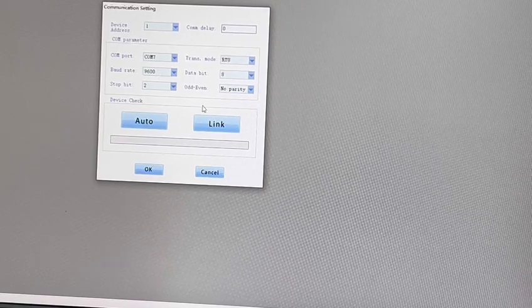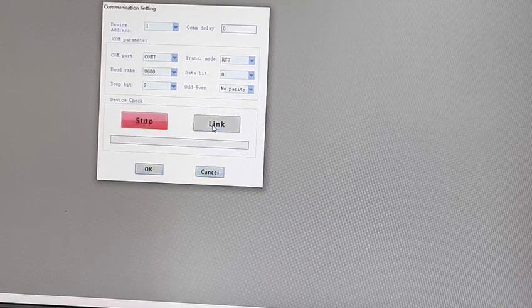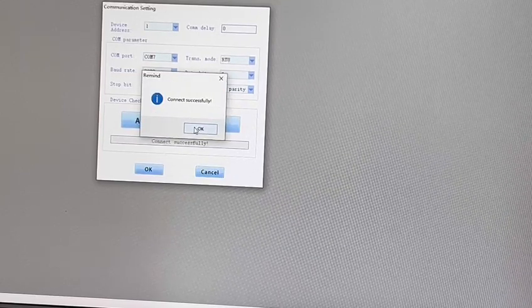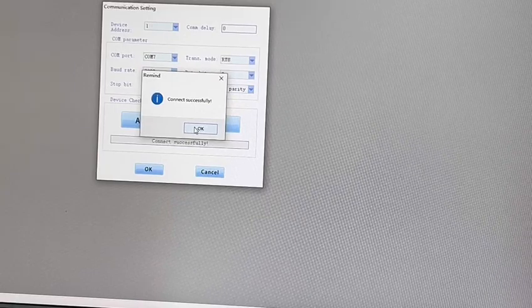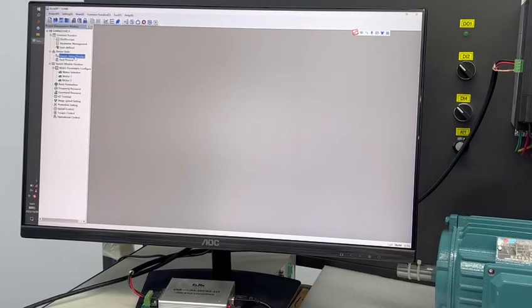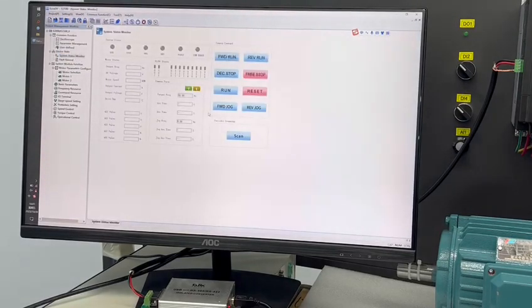And then click link. It's connected successfully. Then the customer can use this PC software to operate the inverter.